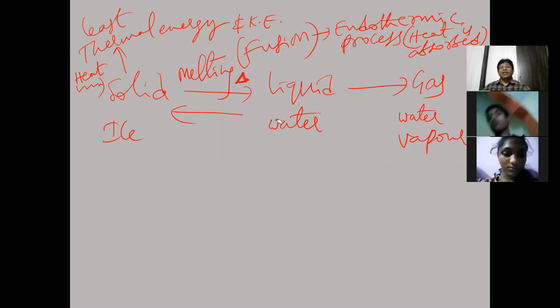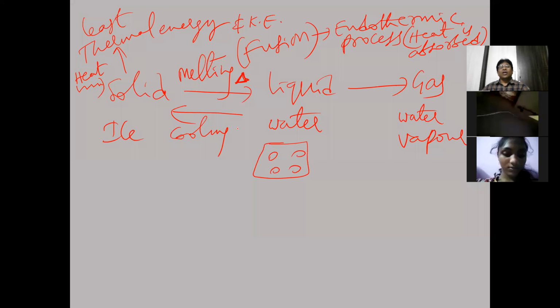when you keep the water in the refrigerator, the water will be frozen into ice. So when water gets frozen into ice, what is happening? In water, the molecules are loosely packed, not closely packed. So when you are cooling this liquid, all the particles come closer and become the solid state. Like this, liquid state is changed into solid state on cooling.